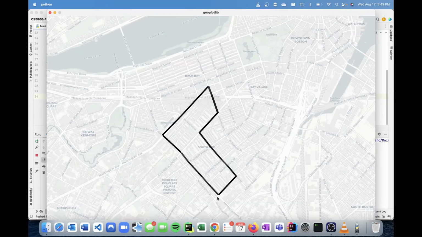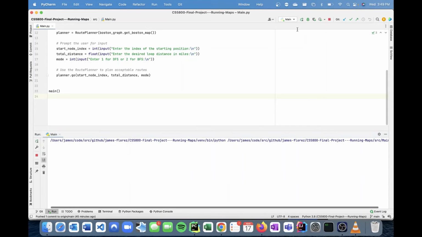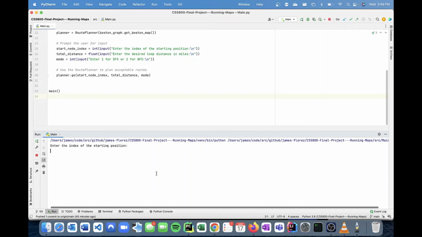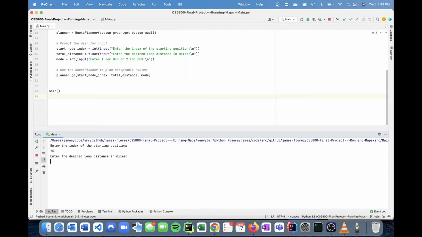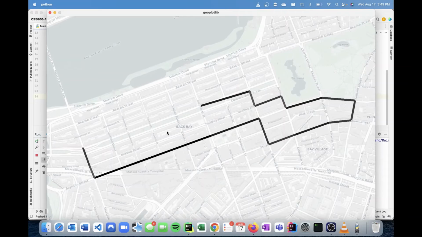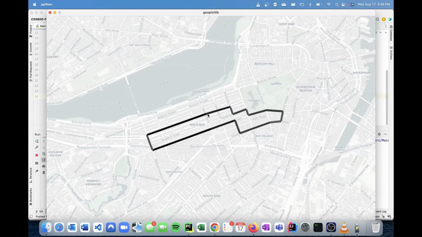And we can see the route starting from this position down here. Okay, I'll keep going and show starting from the position of Massachusetts Ave and Commonwealth. So again, I'll do 2.5 miles, and this time I'll use depth first search. Again, we have a slight rendering issue, but that can easily be fixed by zooming in or out.